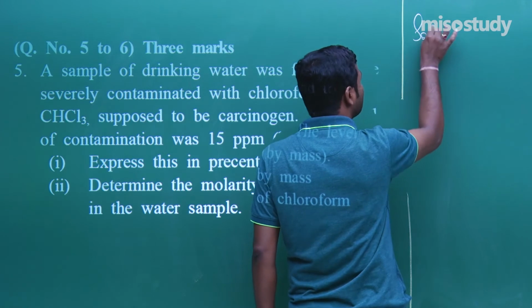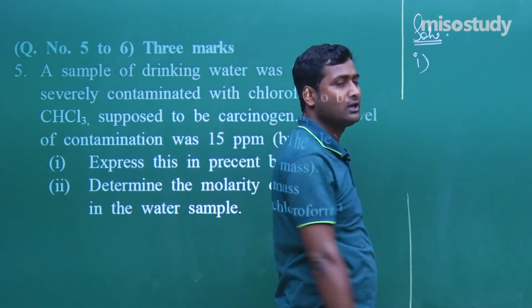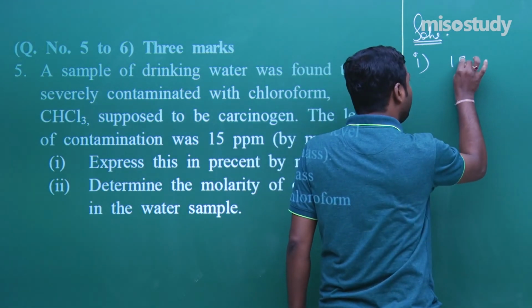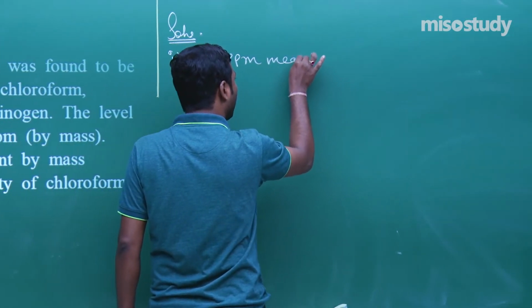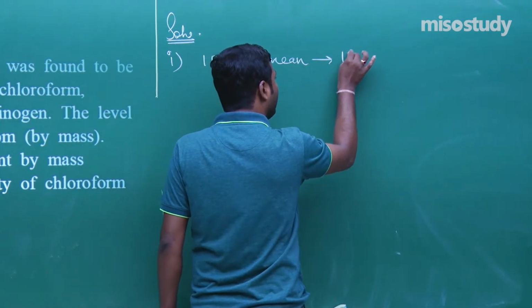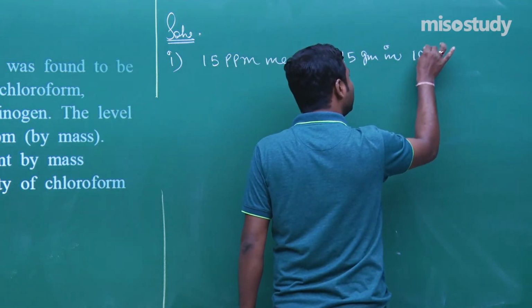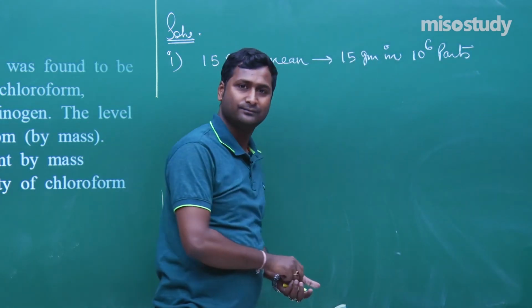So let's start the solution. How to solve? Write here solution. Put here question number 1. Listen carefully what I am telling. 15 ppm means 15 gram in 1 million, that is 10 to the power 6 parts. What does this mean?